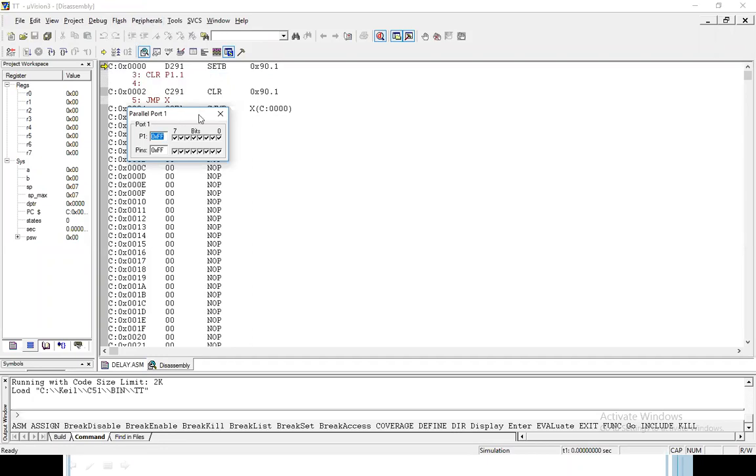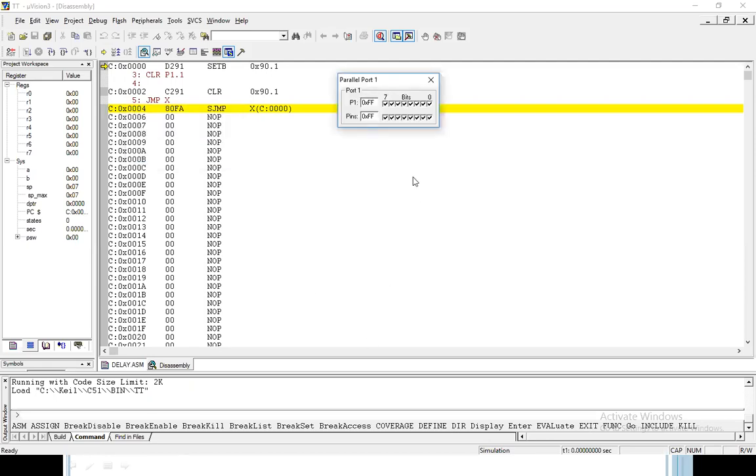Here are the peripherals. Which port is there? See, here is port 1 with FF. Remember this: when you have to initialize the port, initialize it with FF. See, here are the 7 bits: 0, 1, 2, 3, 4, 5. This is the LSB. Which port pin do we have to use? Port 1.1. So this is 0 and this is 1. So we have to use this pin, sorry, not port. In the port, this is the pin we have to use where we have to connect.